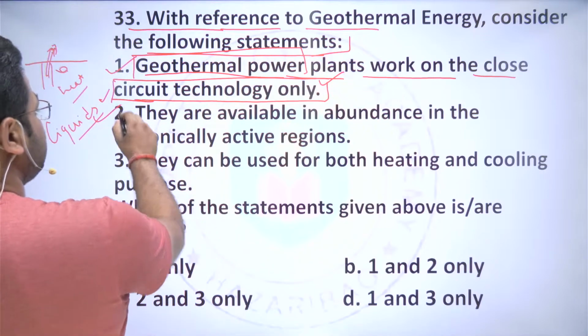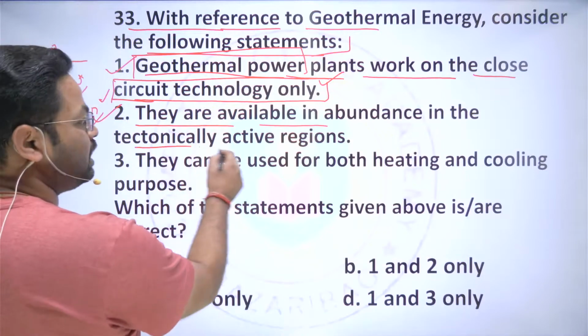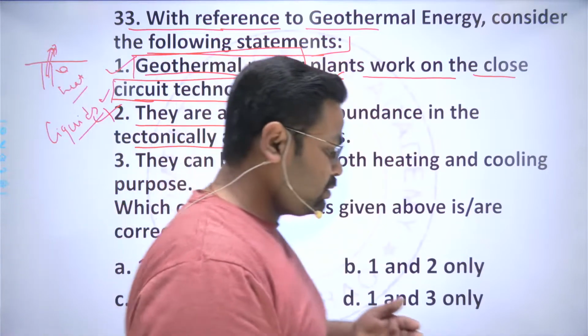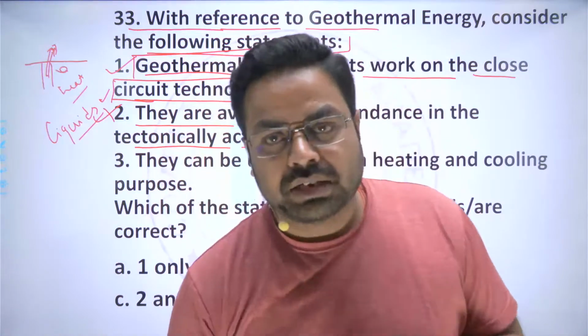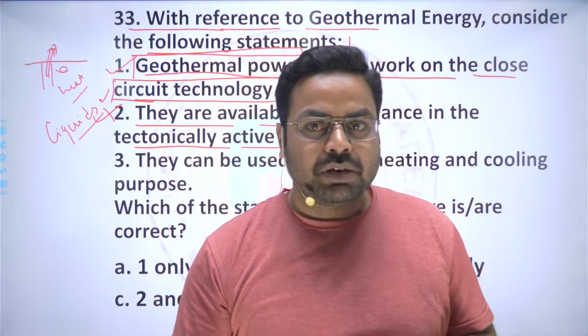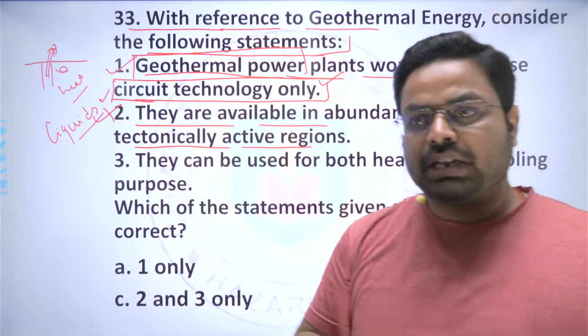The next statement says that they are available in abundance in the tectonically active regions. This is not a correct statement, because the uranium or the radioactive materials are not available only in the tectonically active regions, but they are available everywhere.